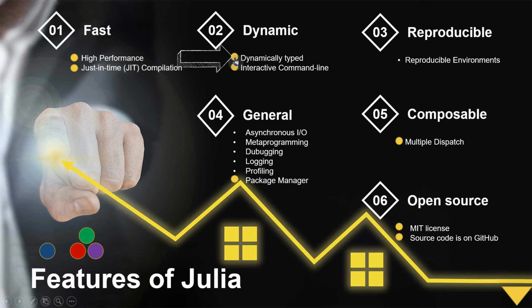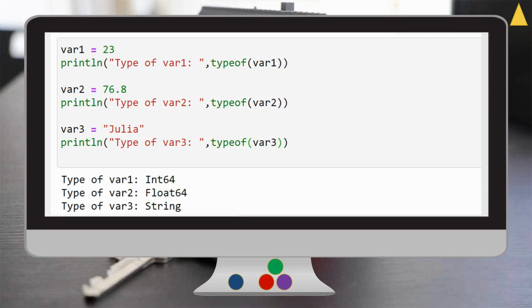Next, consider dynamically typed. In Julia, there is no need to declare variables explicitly because Julia uses a dedicated type inference engine at runtime. That type inference engine will deduce the type of that variable at runtime. Guys, don't worry about the coding part, just understand. Here var1, var2 and var3 are the three variables. First I have assigned var1 with 23, then I have assigned 76.8 to var2, and I have assigned a string Julia to var3.